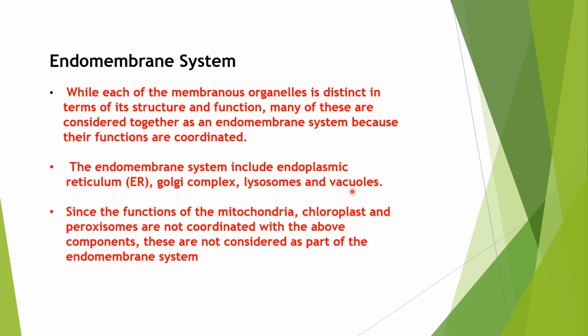Remember this point: in the case of plant cells, the endomembrane system consists of endoplasmic reticulum, Golgi complex, lysosomes, and vacuoles. Whereas in the case of animal cells, it is called GERL, that is Golgi, endoplasmic reticulum, and lysosomes. Next, mitochondria, chloroplasts, and peroxisomes are not included in this.